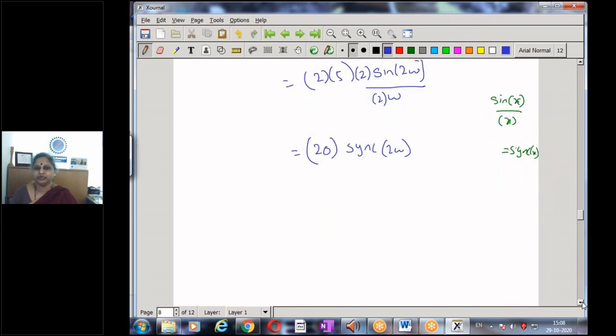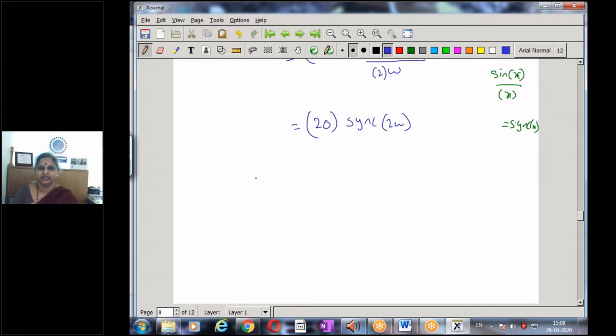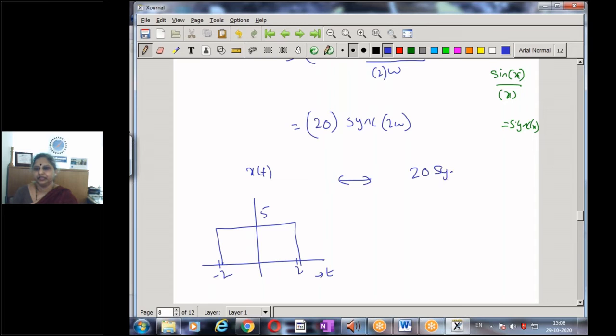So what's the result we have? We have the function x of t. What was our function x of t? It was a rectangular pulse that exists from minus 2 to 2 and has a strength of 5. And this has a Fourier transform. The result that we got is 20 sinc 2 omega.